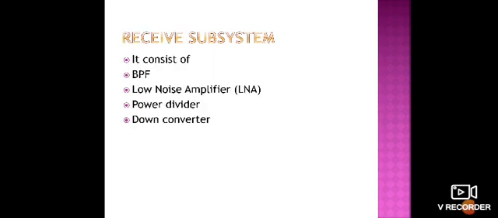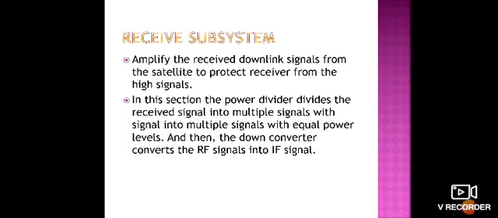And next is the receive subsystem. The receive subsystem consists of a BPF, low noise amplifier, power divider and down converter. These are the sections under the receive subsystem. They amplify the received downlink signals from the satellite and protect our receiver from high power signals.